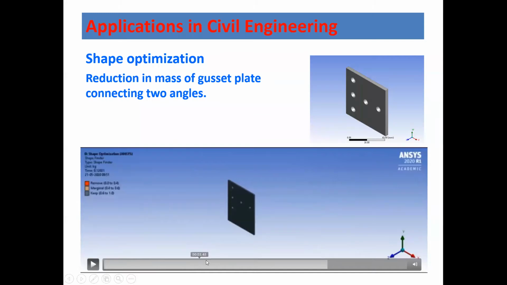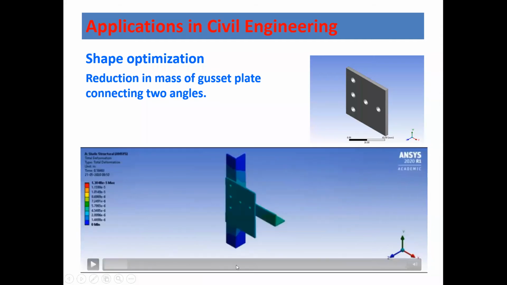Let me do it once again. You can see this is a steel column over here, and there is a steel section over here. This is L shape, this is also L shape, and both sections are joined together with the help of a plate. This is what we call a gusset plate.